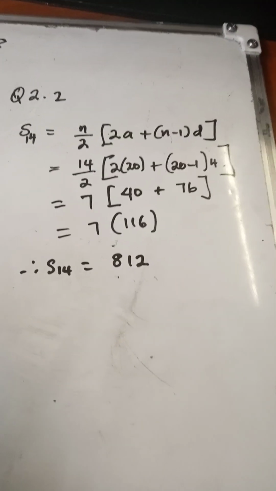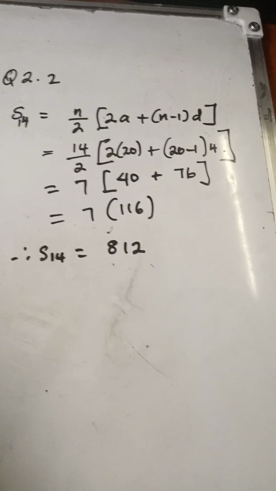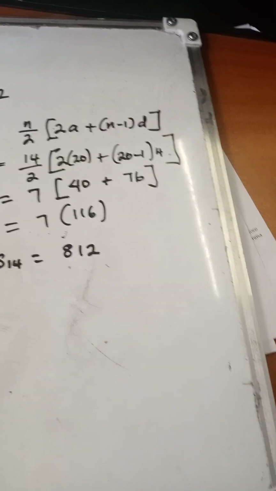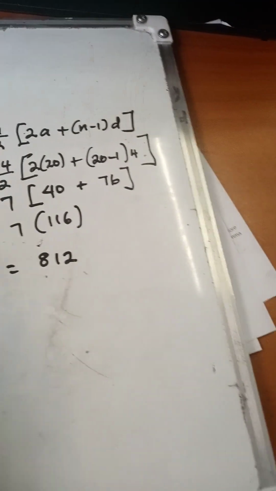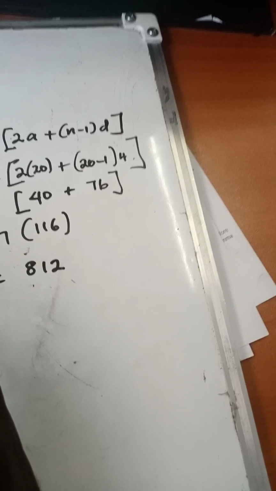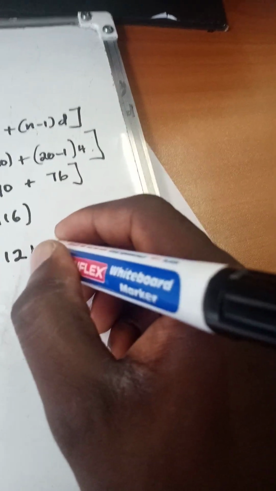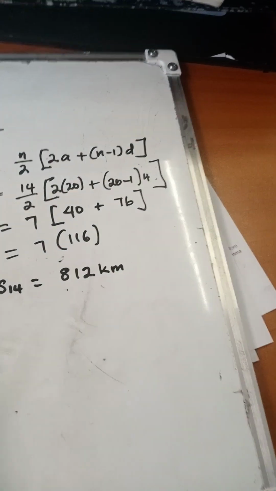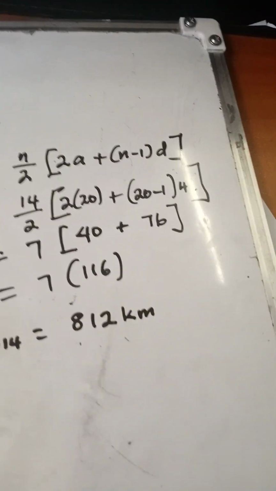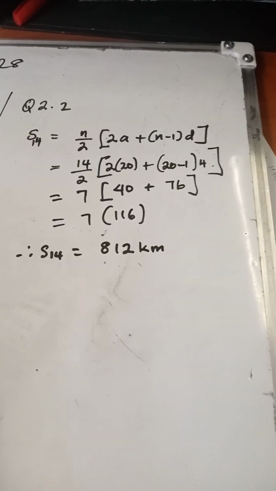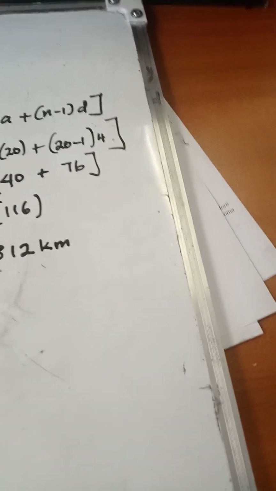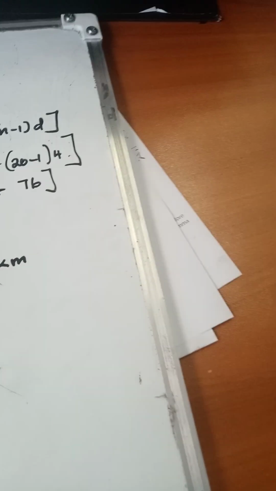So our S14, the sum of the 14 terms, gives us 812. Sum of the 14 terms gives us 812. From day 1 to day 14, you would have covered 812 kilometers. Let us not forget the distance is measured in kilometers according to the question. So we take note of the unit.